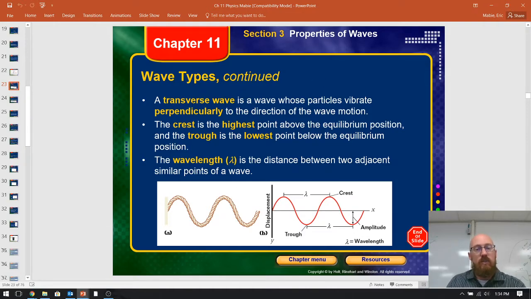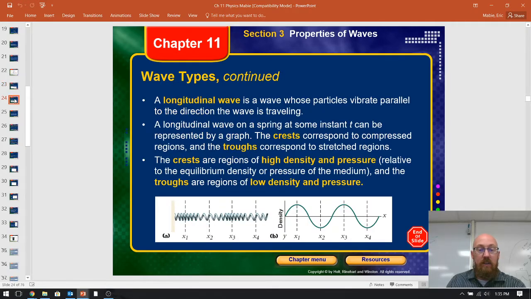Transverse wave, that's what typically everybody sees. This is a transverse wave. From top to top, or crest to crest, is basically a wavelength. Also, it could be from trough to trough, the bottom to the bottom. The amplitude is the measure from the equilibrium line out to the edge. It can be from the equilibrium line up to the crest, or from the equilibrium line down to the trough.